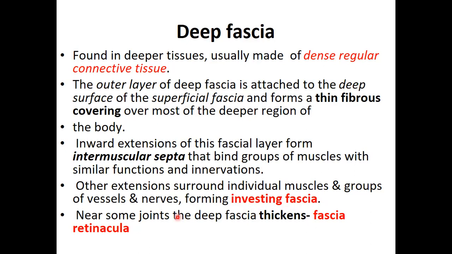Okay. Now we're saying near some joints, the deep fascia thickens and forms what we call the fascia retinacula. Okay. For example, on the wrist here, if you are facing the palm, now looking at the wrist there, there's fascia there which we call flexor retinaculum. Then at the back of the wrist, there is extensor retinaculum. So it holds the tendons of muscles as they are passing from the forearm into the palm, so that these tendons are not loose as we are flexing and extending our arm.